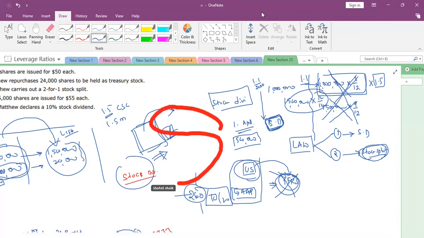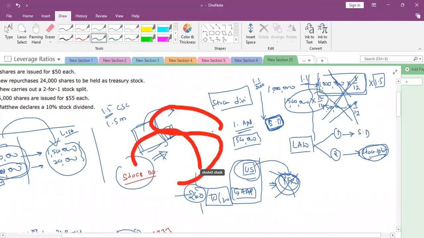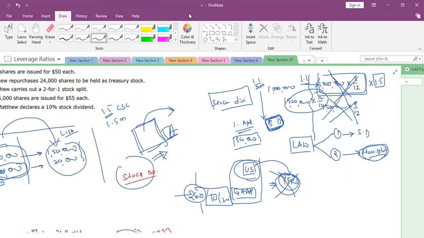So instead of 1 million, the net income available after paying preference dividends should be divided by 1.5 million shares, correct? 100%. So, logically, the profit will be divided not by 1 million shares but by 1.5 million shares. Cool.